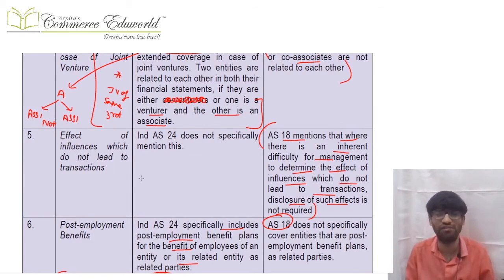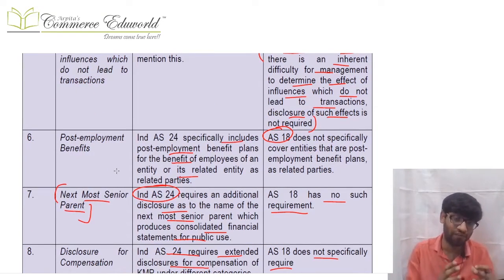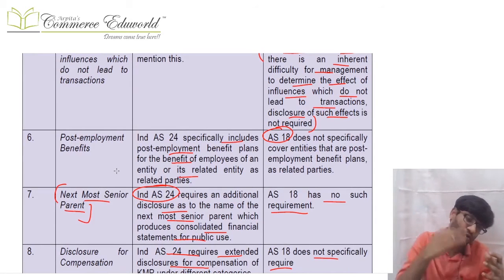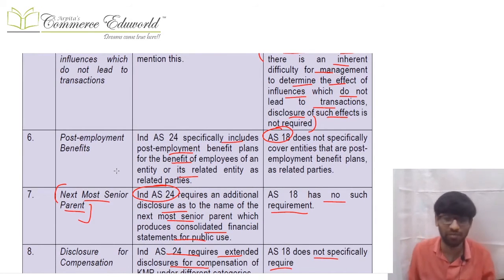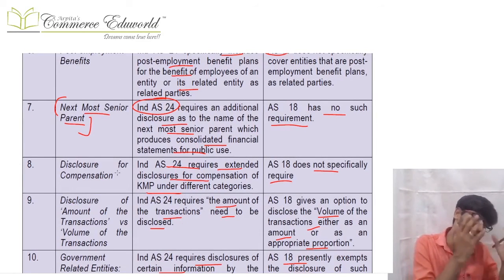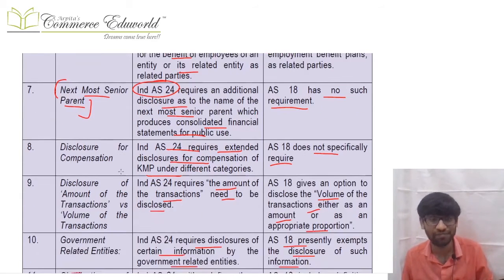But that point itself is vague, so it is not there in Ind AS. Now in case of post-employment benefit, we had a point in Ind AS that was not there in AS. The next most senior parent was there in Ind AS but not in AS. Compensation to KMP has detailed disclosure in Ind AS, less detailed in AS.